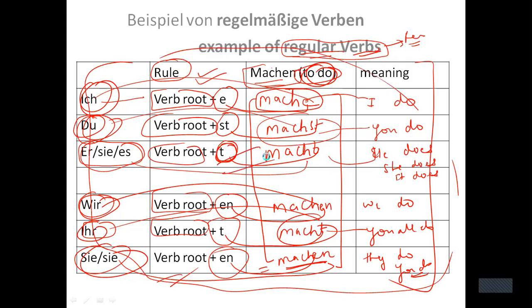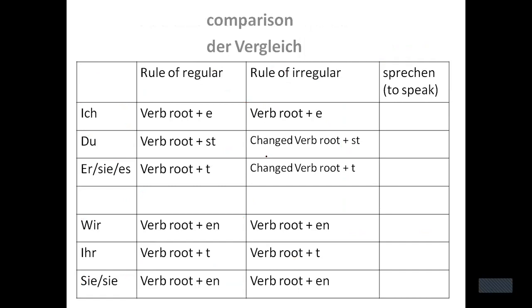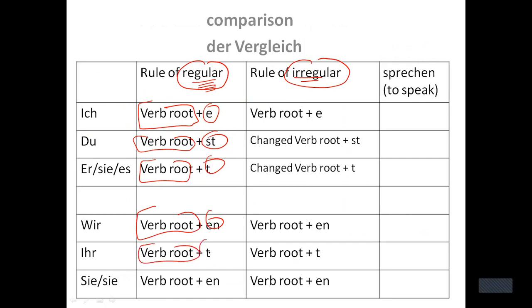Let's start with our topic. The name of the topic is irregular verbs, right? Irregular verbs. So first of all, let's discuss the difference between regular verbs and irregular verbs. The verbs which fall under the category of regular verbs follow this rule: verb root plus e, verb root plus st, verb root plus t, verb root plus en, verb root plus t, and verb root plus en. So this was the rule which we use in regular verbs.